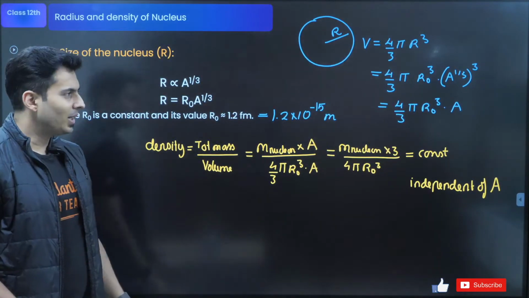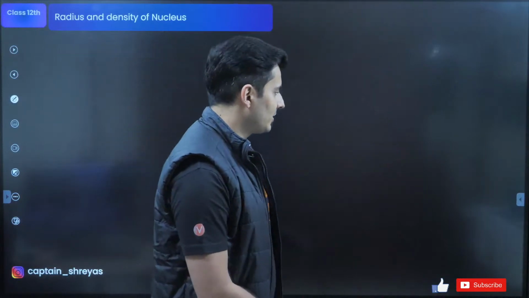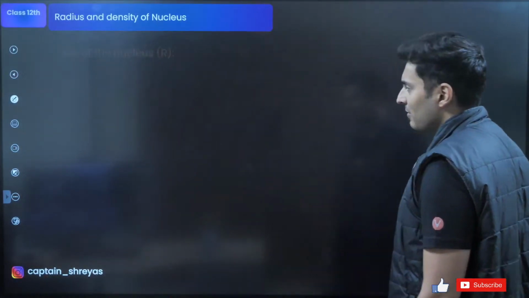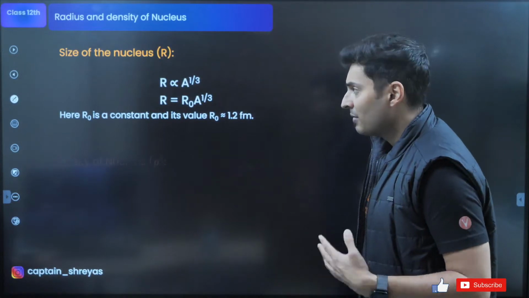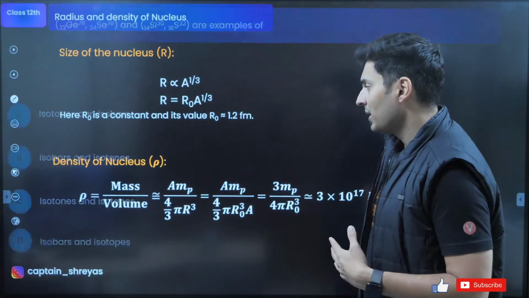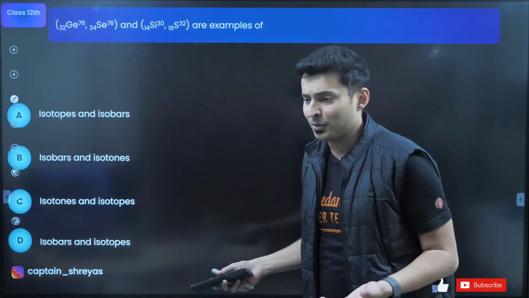Very simple and important things about the nucleus. Moving on, by the way, I have kept the printed material as well. So I hope you know you are going to get all my material on the Telegram channel. You will get the printed as well as my handwritten notes.